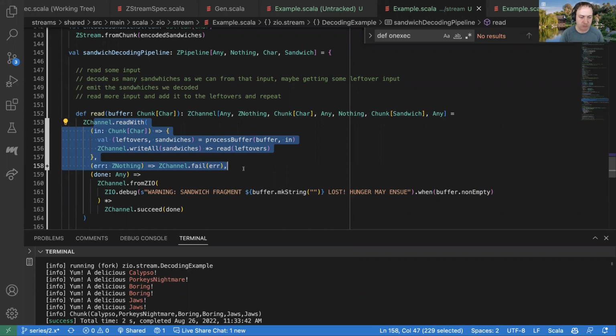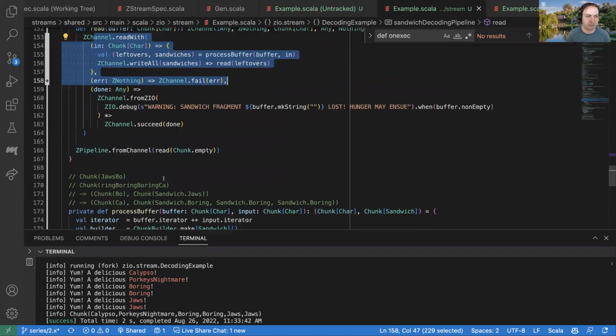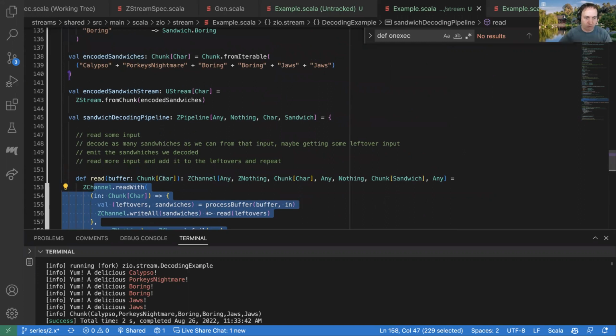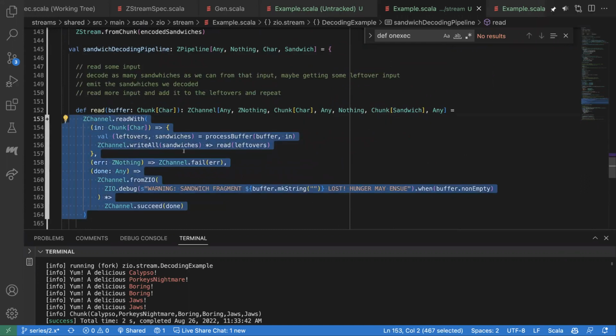So we have some streams where it's really important to have effects and resources, where we're opening a file, we need to make sure to close it, or we're running streams concurrently. But we also have some parts of these streams where we don't really need that, where we're just processing data. And going through all that ZIO machinery actually adds unnecessary overhead. So you can see here, other than maintaining this little bit of internal state of this buffer, all we're doing is read, write, process a little bit in the middle, read, write. And ZChannel is actually able to take advantage of that.